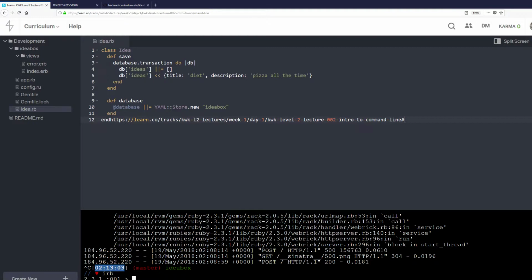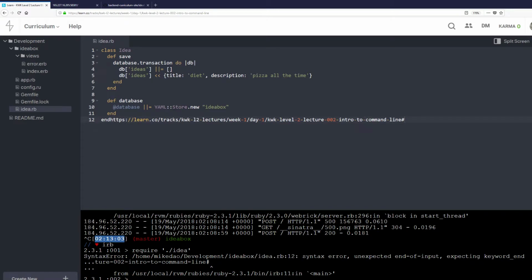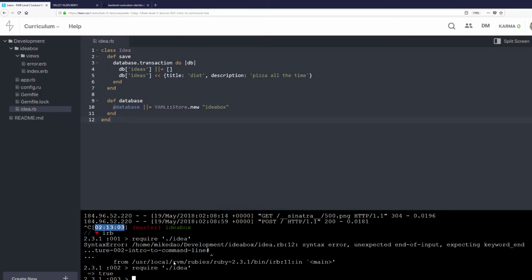And so in IRB, I'm going to require idea. Ooh. Oh, I got this error message, and the reason I have that error message is because I accidentally pasted this at the end. So I'm going to save that. I'm going to run require idea again, and it says true. True means that I've successfully required that file.